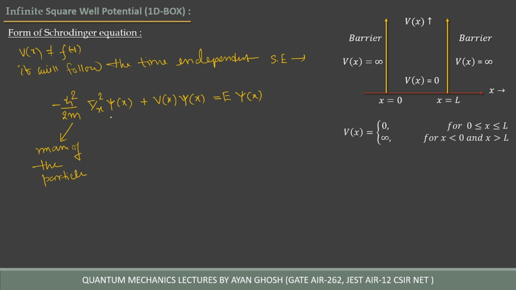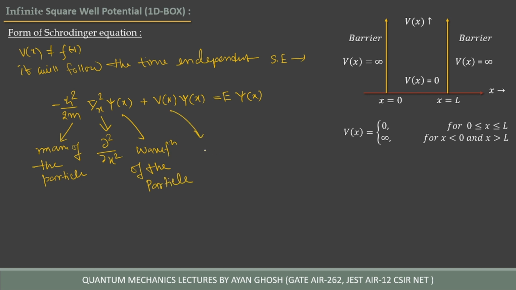This is nothing but the Laplacian operator, del 2 over del x2. Psi is the wave function of the particle.